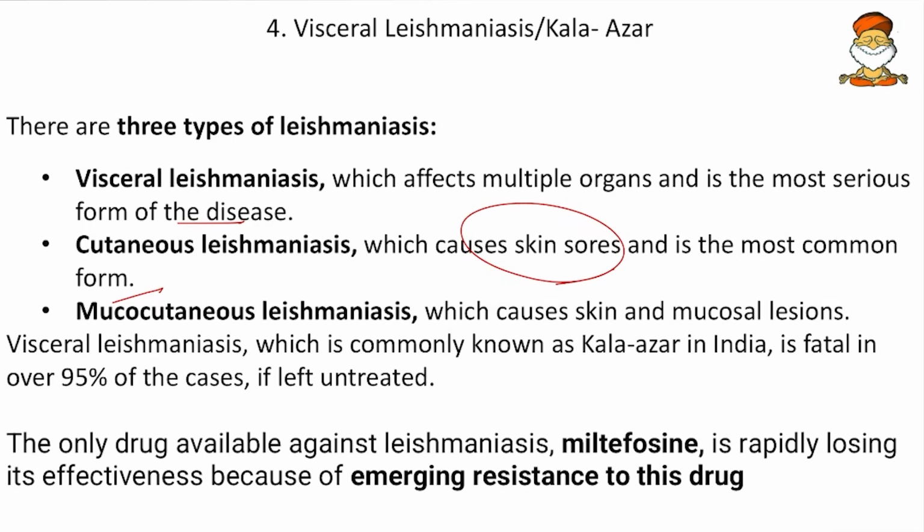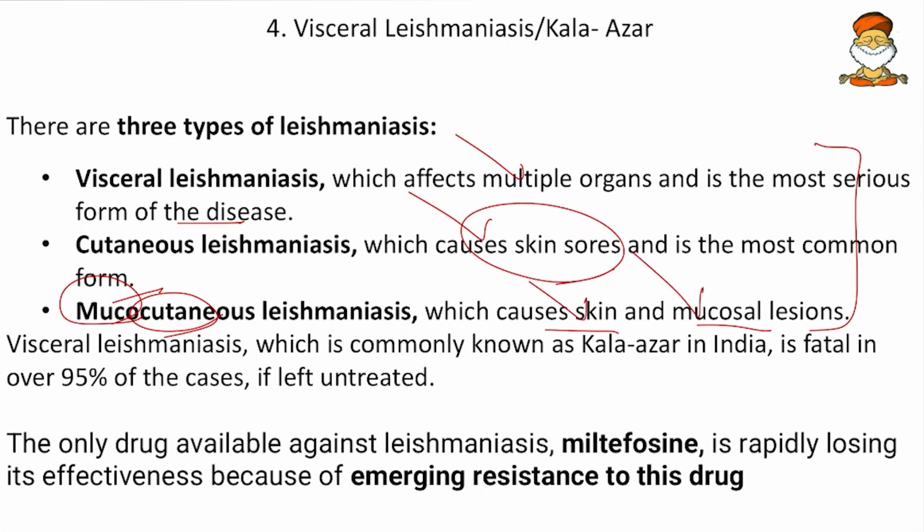And then we have mucocutaneous Leishmaniasis, that means mucus plus cutaneous. Here the fluids like the sputum, the mucus, and also the skin, which causes skin and mucosal lesions. So these are the 3 types: which affects multiple organs, which affects only the skin, and which affects both the skin and the mucus.